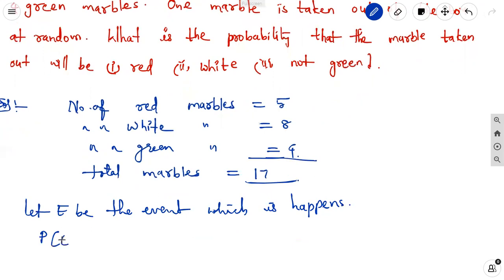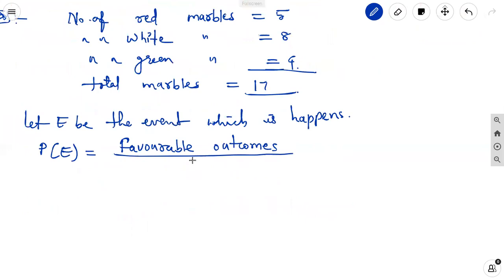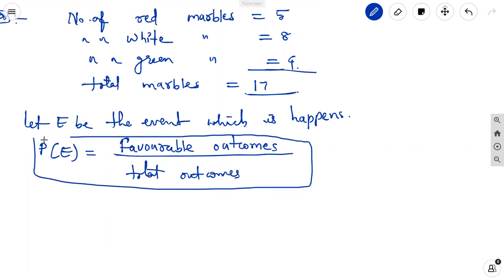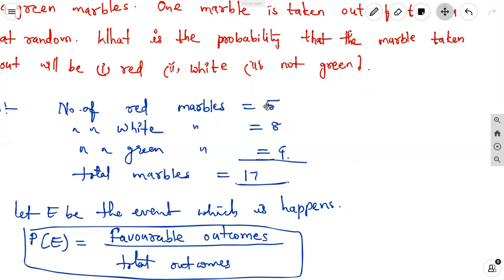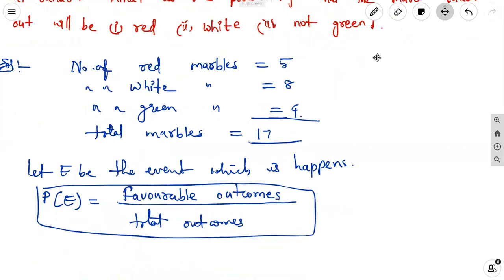Then the probability of E is equal to favorable outcomes by total outcomes. This is the formula. Here we are taking the first case. What is the first case? Red ball, the happening of the marble taken out being red, white, not green.